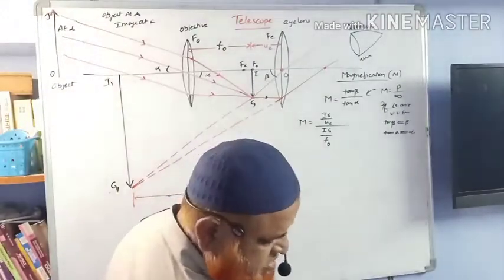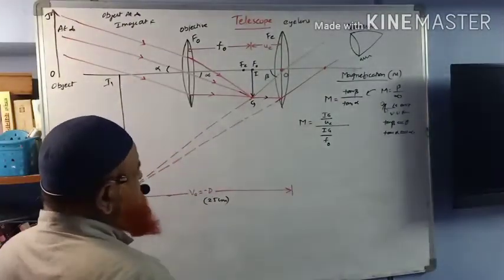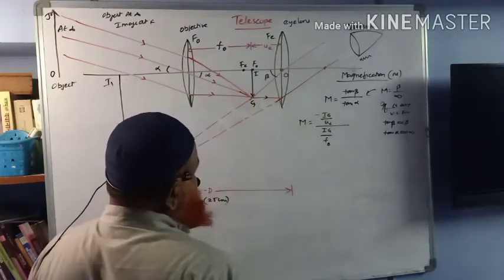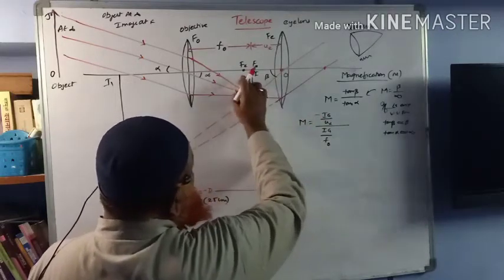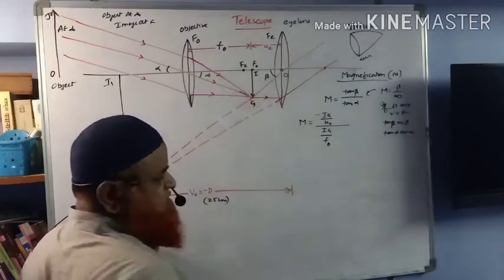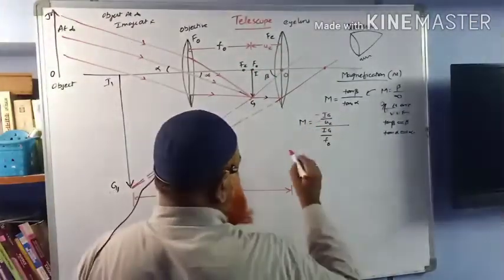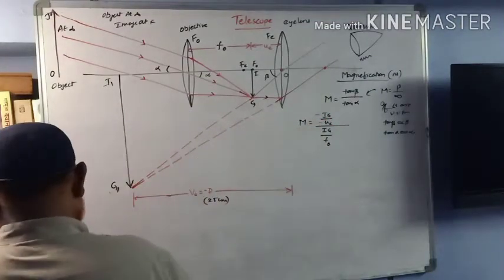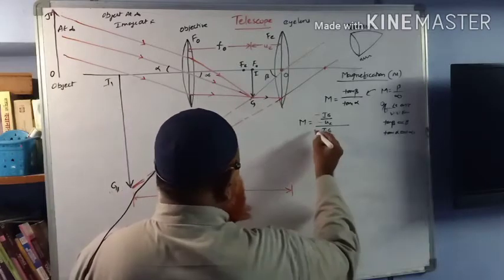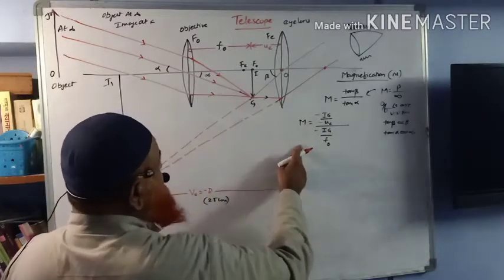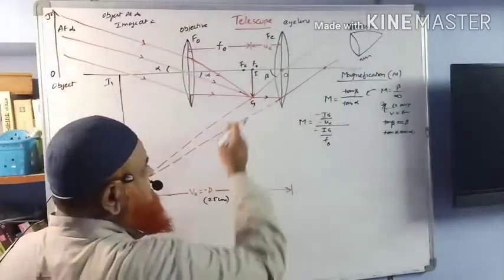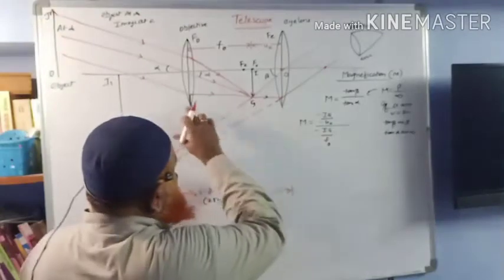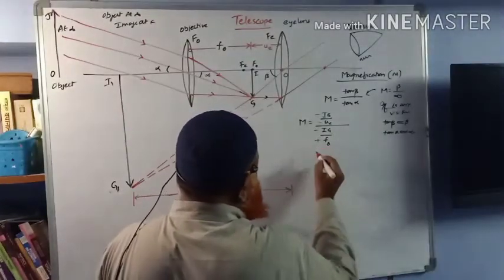Now comes to the sign conventions. How can we take sign conventions here? You know Ig is inverted, so I can take it as minus. UE is on the left side. UE is the measurement for the eye lens. Left side means it is minus. Ig is again minus. F naught is for the objective, and that is on the right side of the objective, so you can consider this as plus.